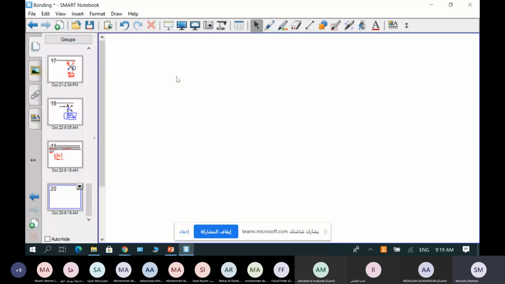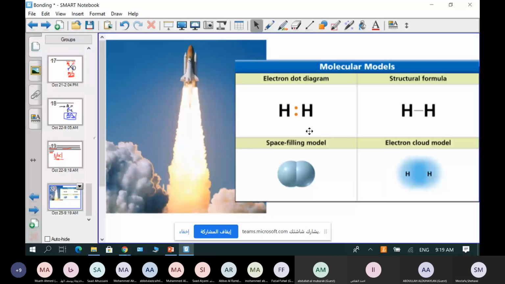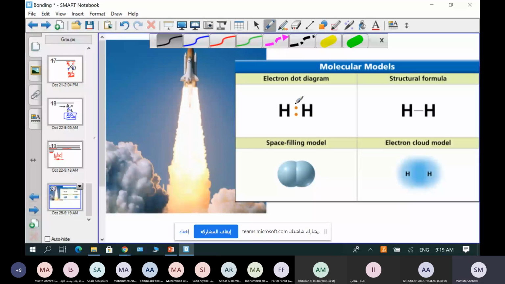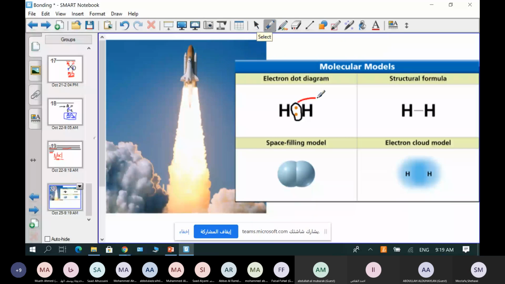So these are hydrogen atoms, as you see. These are the shared electrons. Shared electrons revolve around the nucleus of this hydrogen. They will revolve around this nucleus and around this nucleus.